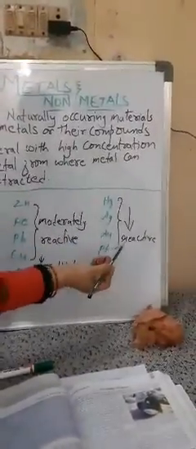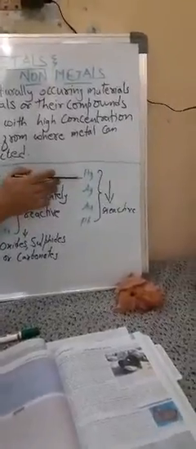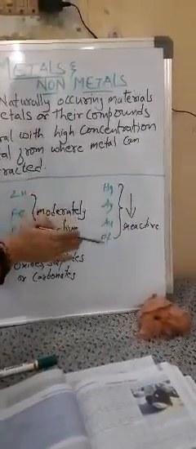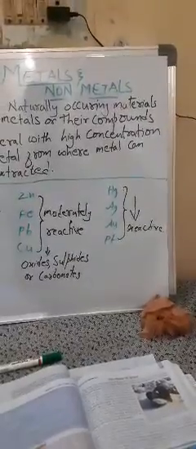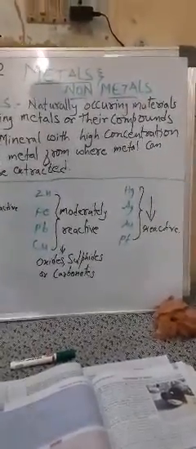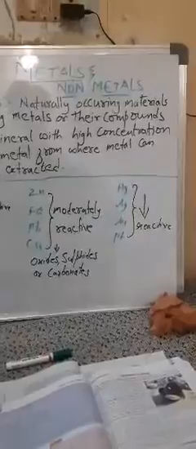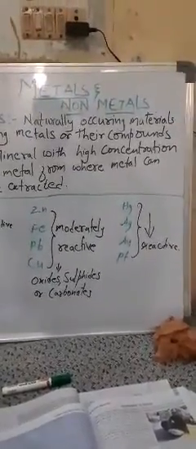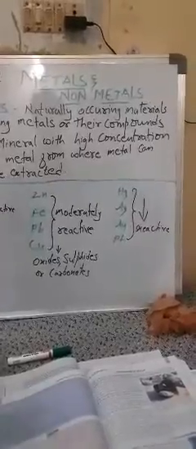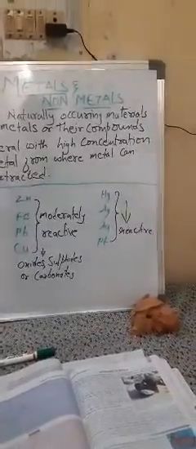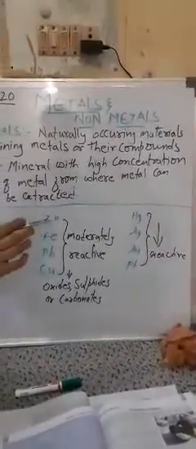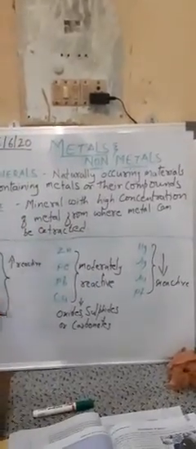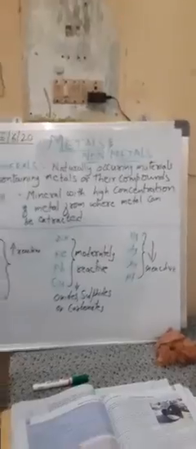Coming to the last category, the least reactive, starting from Hg, yes, mercury, then silver, gold and platinum. Since these are least reactive, guess how they would be found in the earth? Yes, they will be found in the free state. In the sense, they just have some kind of external impurities. So this can be just extracted and physically treated to obtain the purest form.